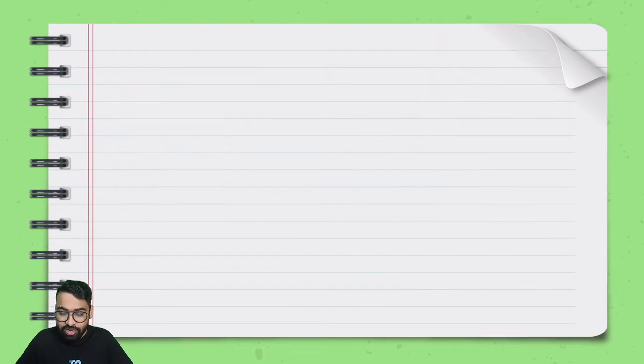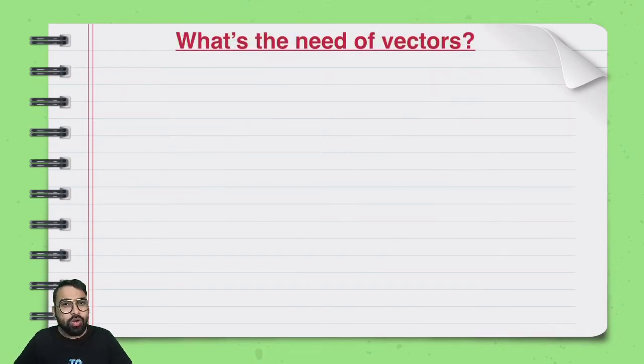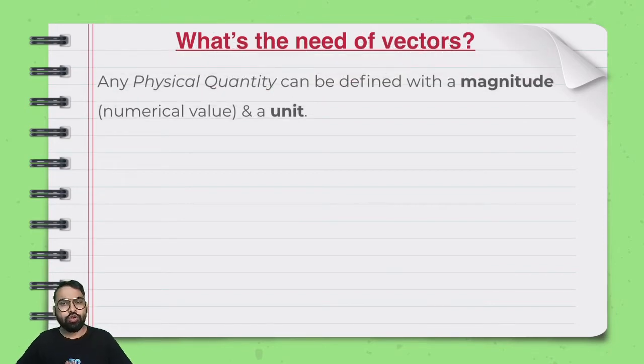Alright, let's move ahead. Let's try to talk about what's the need of vectors. Why exactly do we require vectors? What I am saying is that if you talk about any physical quantity, we saw a lot of physical quantities, they are having two things at least. What are these two things? They can be defined with a magnitude and they need a unit.